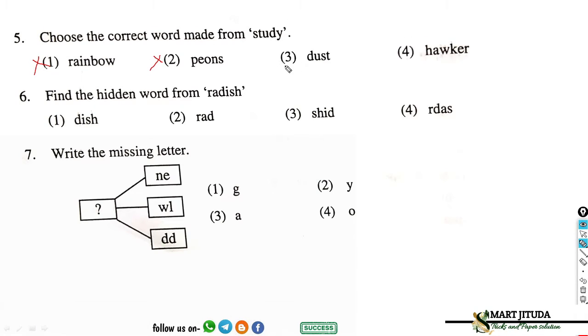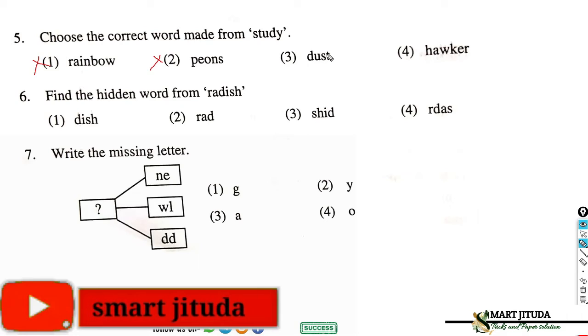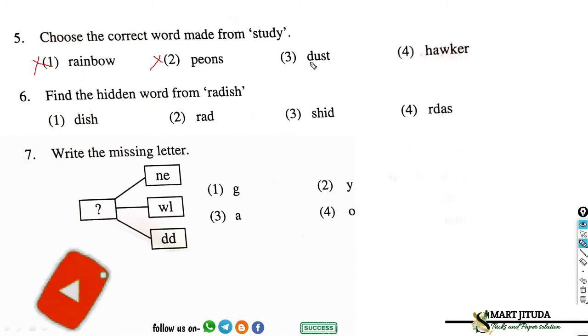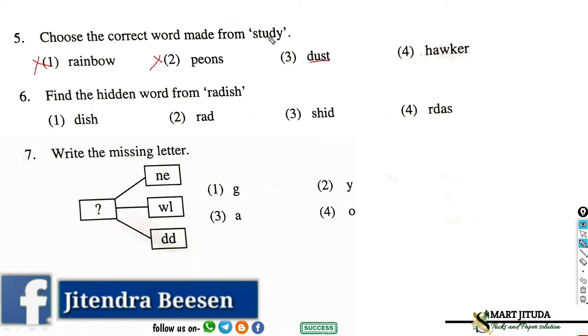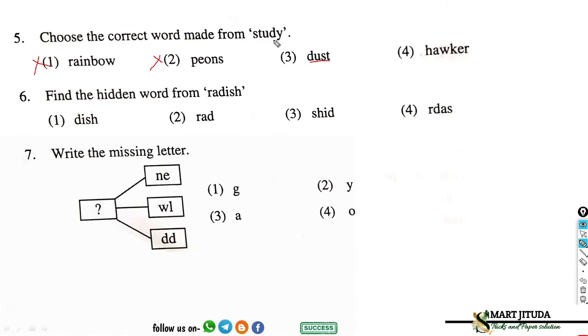In option 3rd, D-U-S-T, dust. Dust has a meaning, right? And all the letters in dust are present in study. See, if we rearrange the letters D, U, S, T, the new formation word is dust.